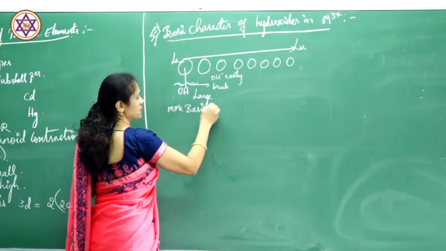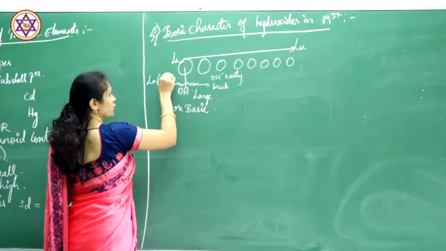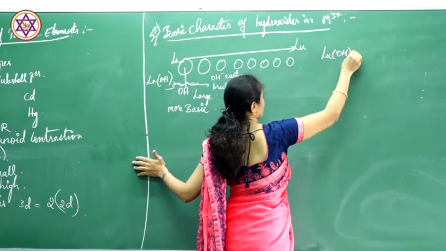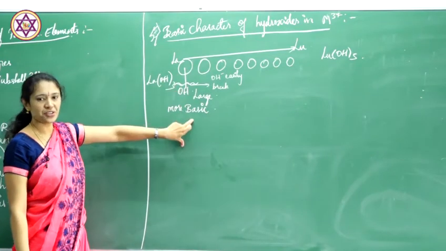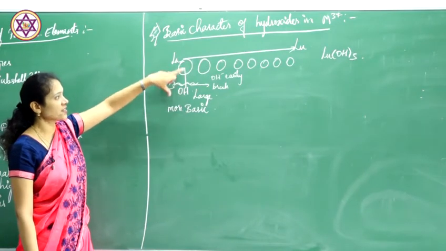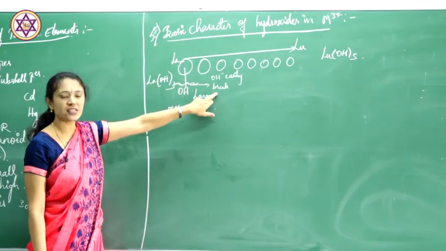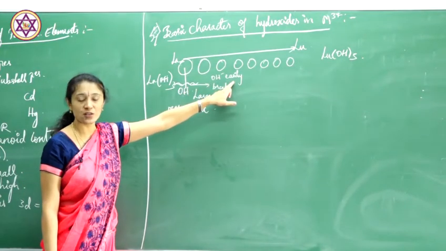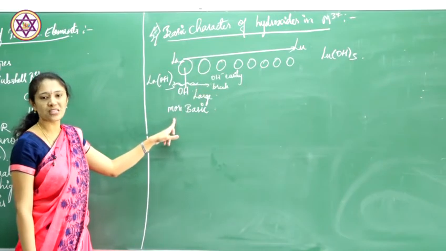It is more basic. When I come to the trihydroxides, it is more basic because they form a larger bond between the OH and this atom. The bond is very large. So I can break it very easily. If I break a bond, then it releases OH minus ions quickly and readily. Therefore, it is more basic in nature.